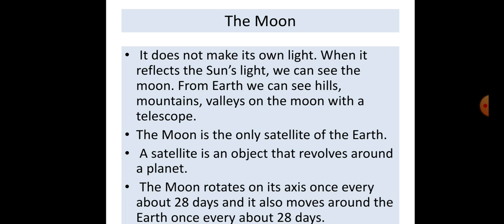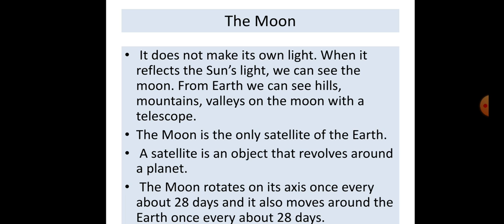Now a question may come: we have also learned about other satellites, for example the Bangabandhu satellite. Yes, there is a difference. The moon is the only natural satellite of the earth, and we also have so many artificial satellites. One of them is the Bangabandhu satellite.